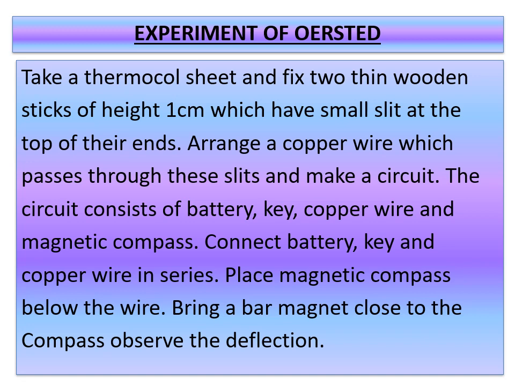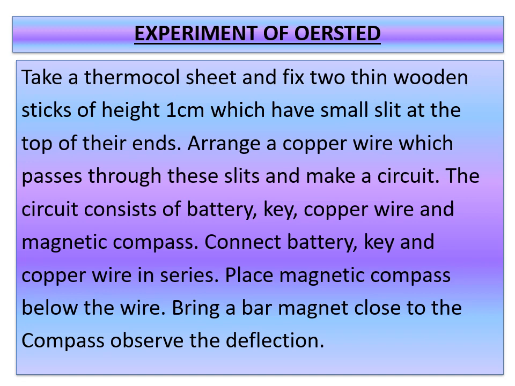That means end-to-end connection. And you have to place a magnetic compass below the wire. To understand whether the magnetic compass is working or not, you have to bring a bar magnet close to the compass and observe the deflection. If it is deflecting, that means the magnetic compass is in working condition.